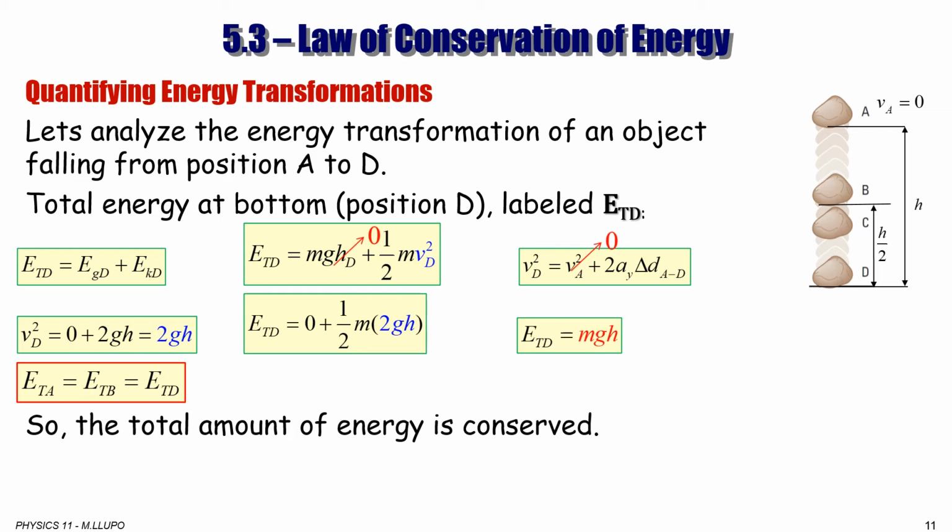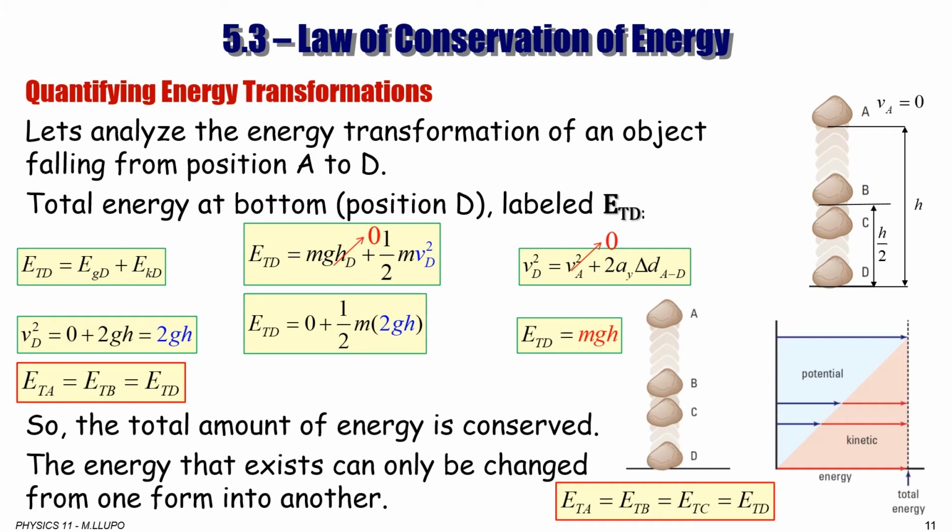We can do the same thing for point C, for any point in between. But you got the point. Total energy at any point between A and D is conserved, so it's equal to the total energy at each individual point between A and D.